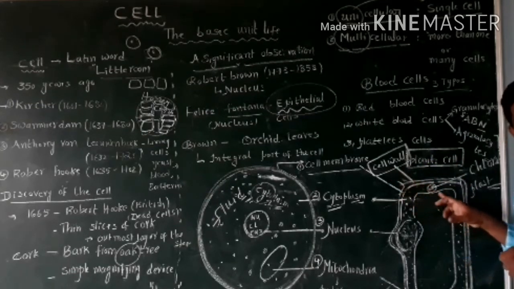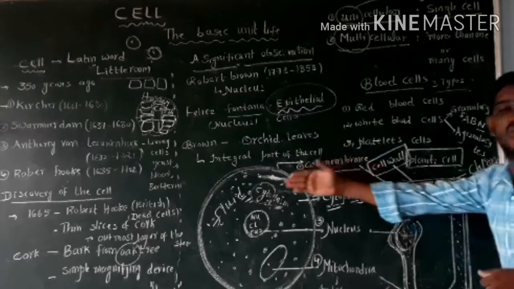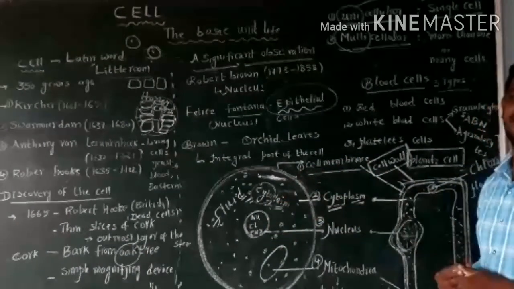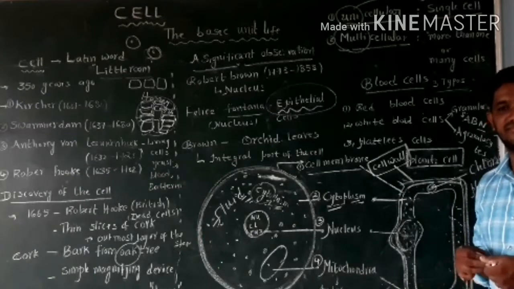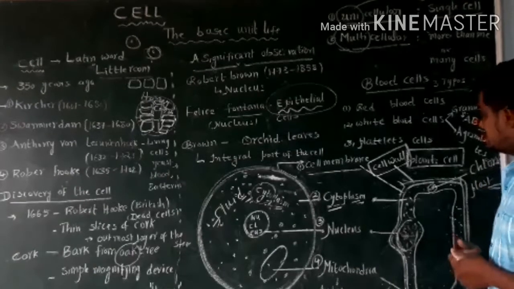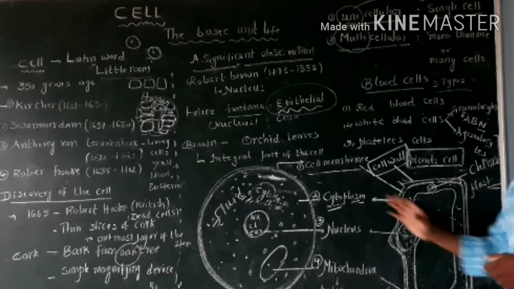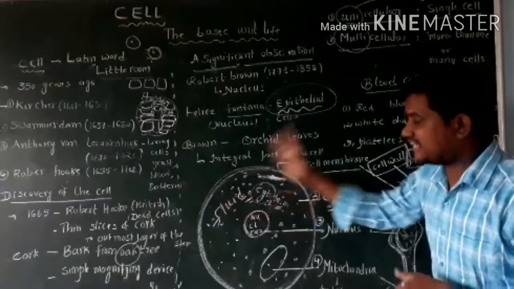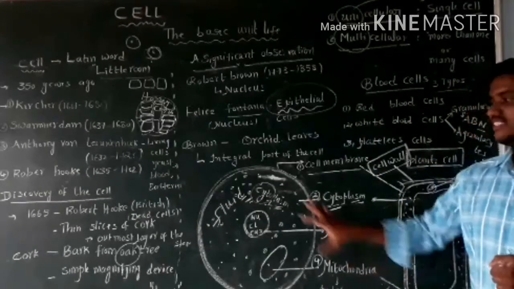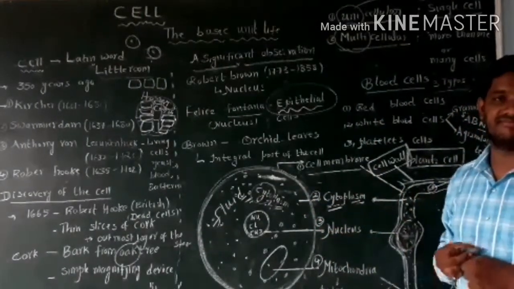Cell wall is present in the plant cell. There is no cell wall in the animal cell. Chloroplast is present in the plant cell. There is no chloroplast in the animal cell. These are a few differences.